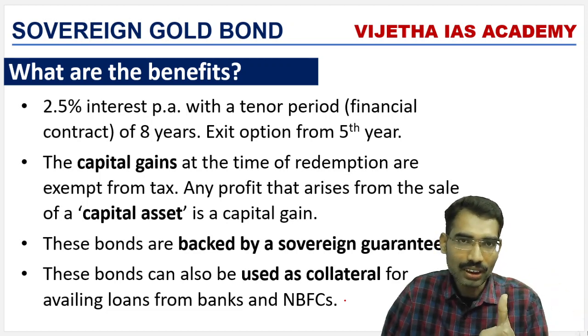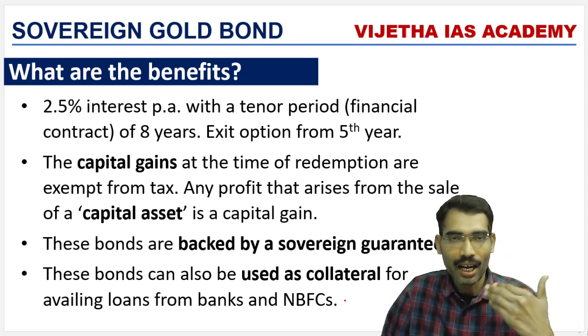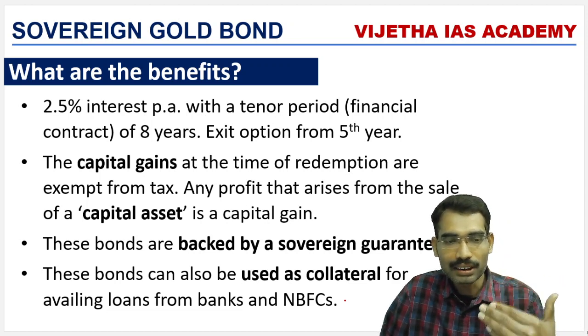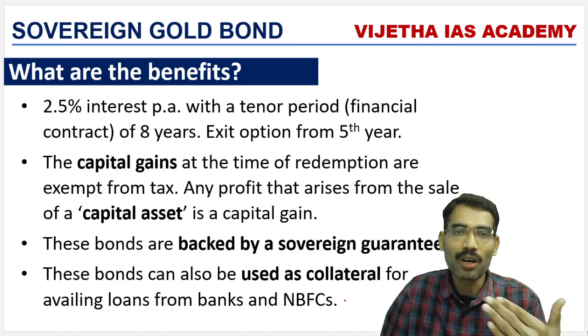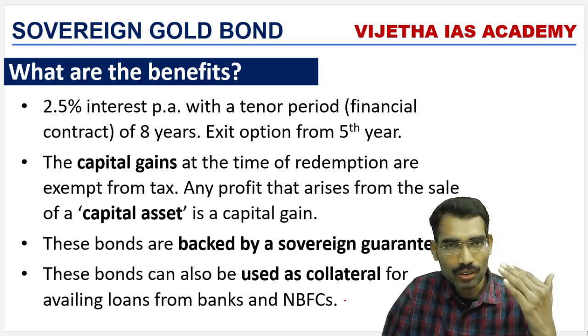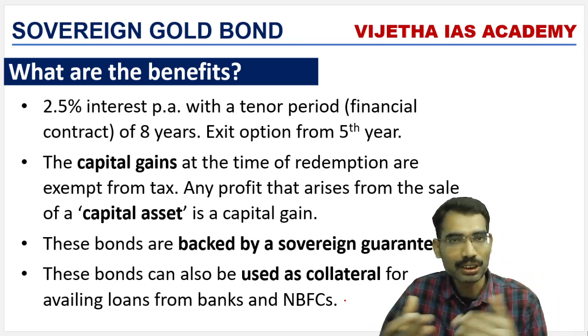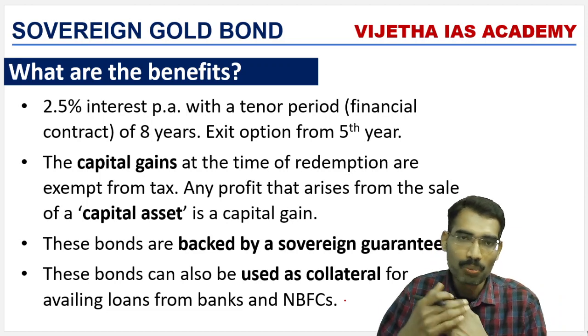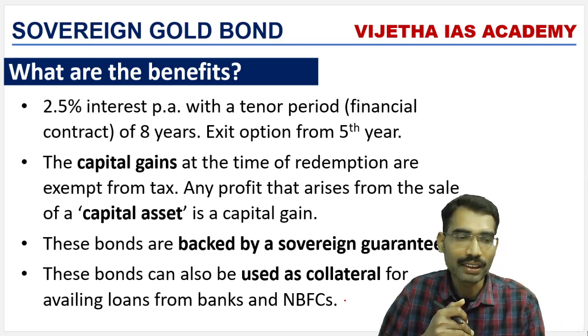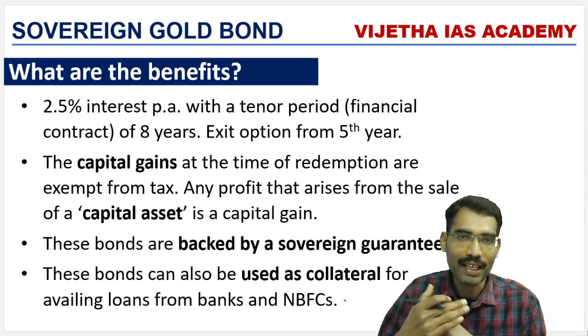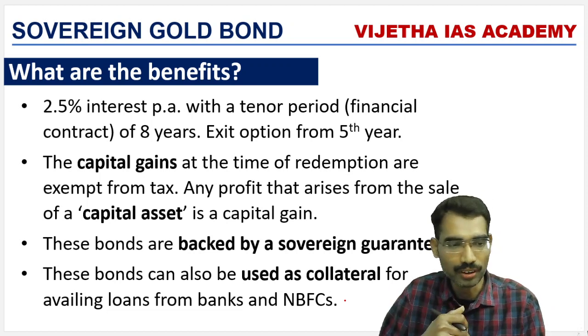So that is one issue security-wise, and it can be purchased from 1 gram onwards. So people can purchase these bonds from 1 gram onwards, which means more accessibility of buying gold.